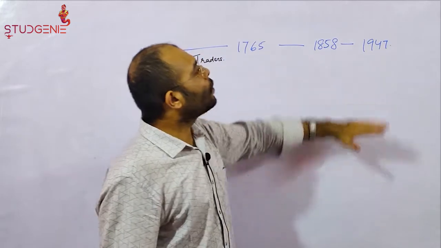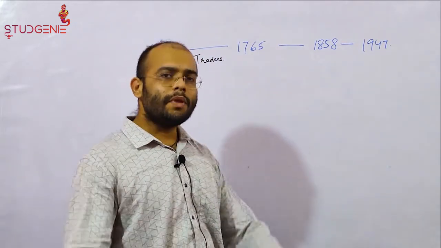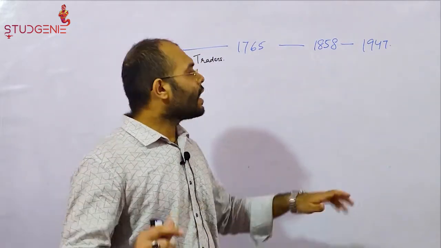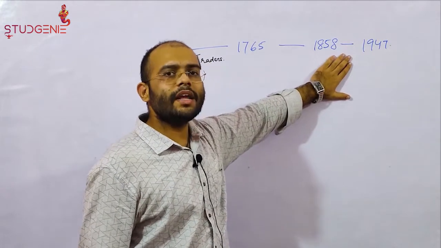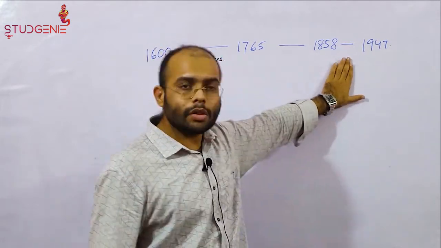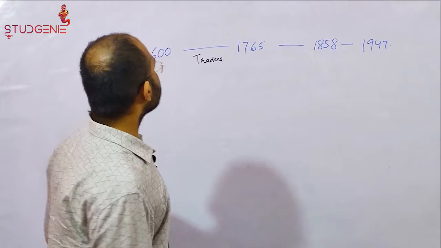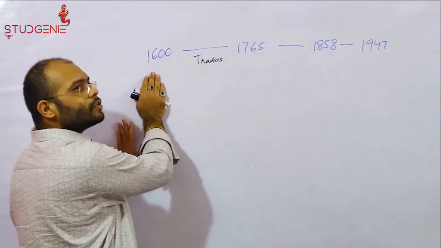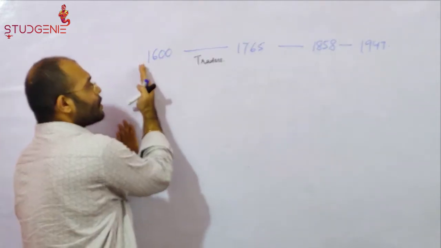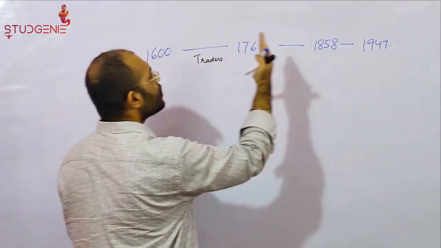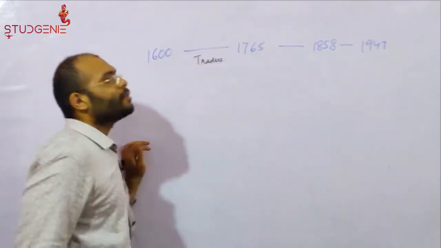Those acts you will discuss widely in modern history. Modern Indian history will be dealing with all those acts. In polity, we would be discussing all those acts of significance that were made from 1600 till 1858.